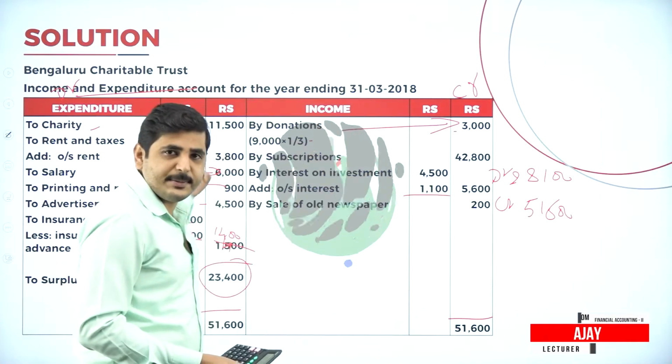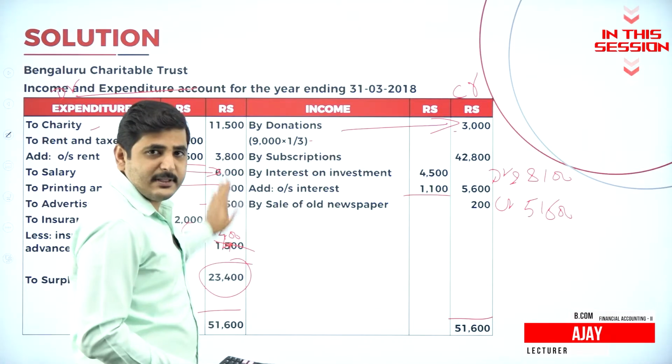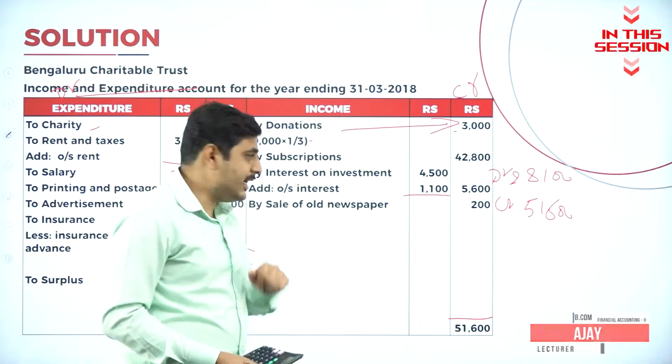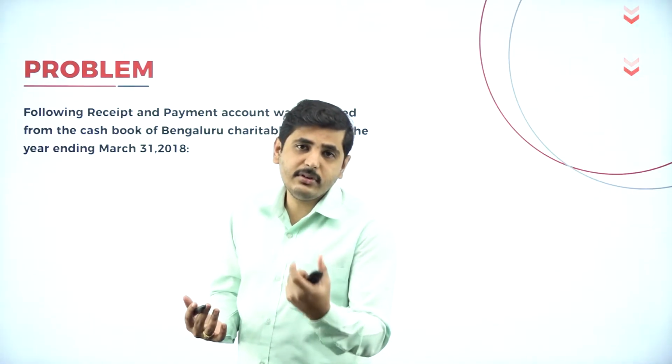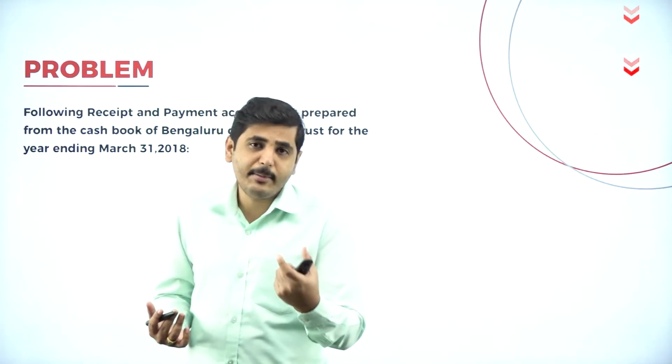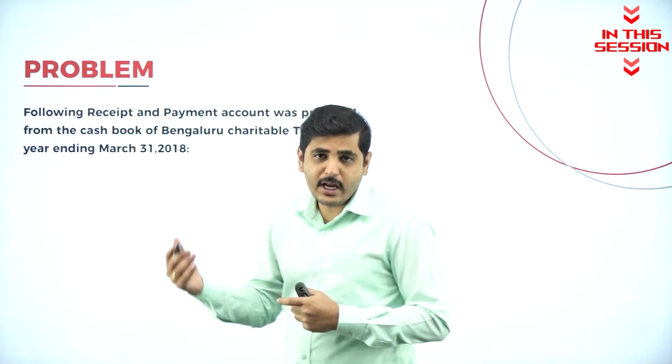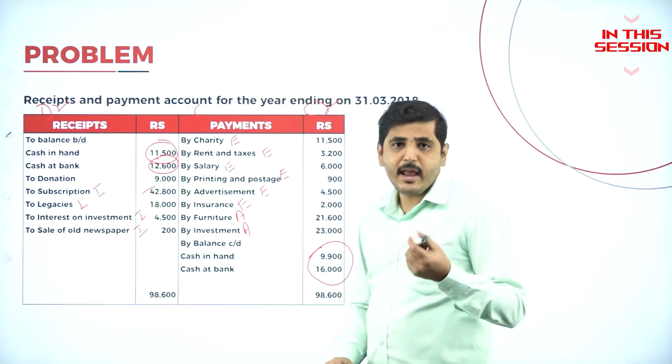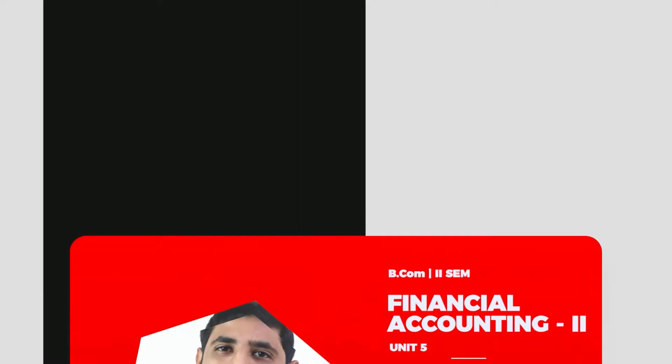If income is more than expenses, then it is called surplus. When expenses are more than income, then it is called deficit. In a question, if you did not get the balance sheet or capital fund, how to prepare the previous year balance sheet: the closing balance of cash and bank goes on the balance sheet asset side.